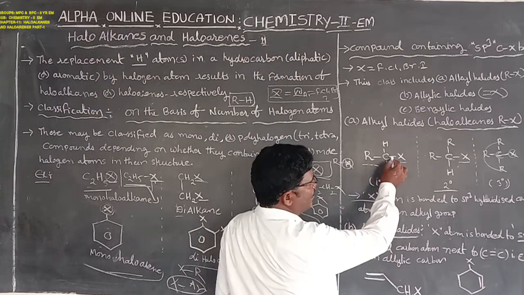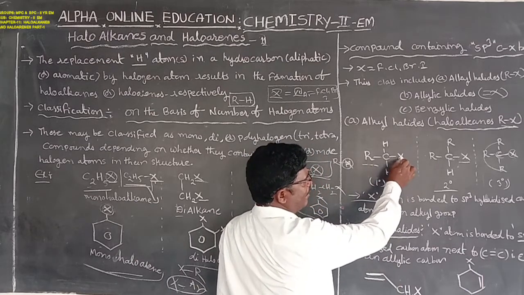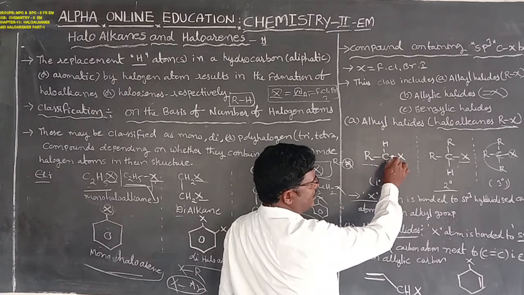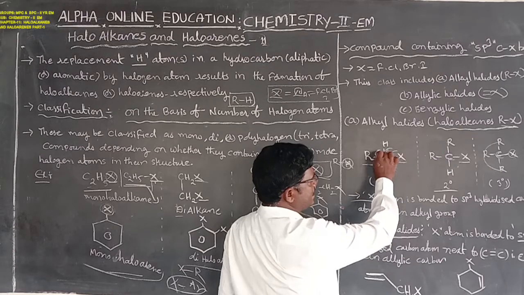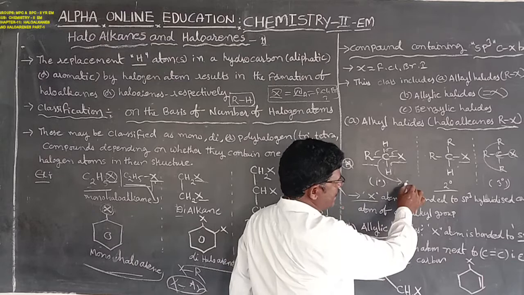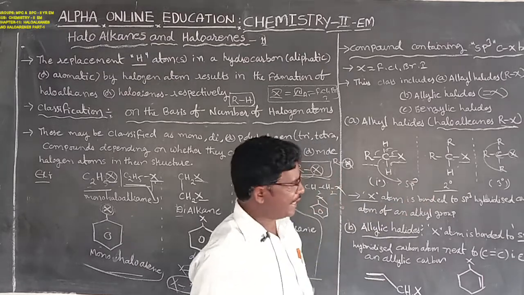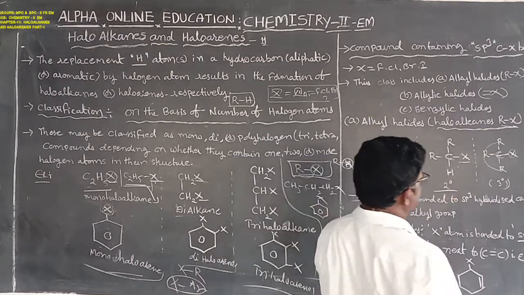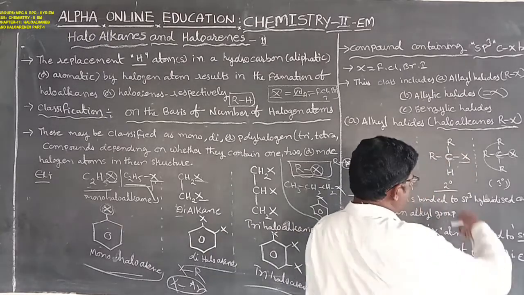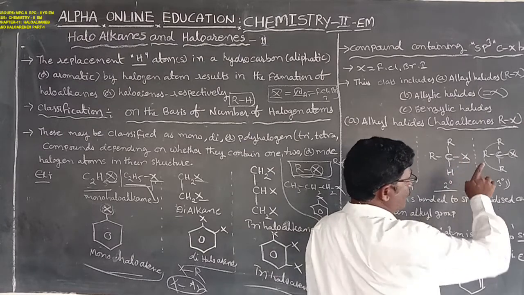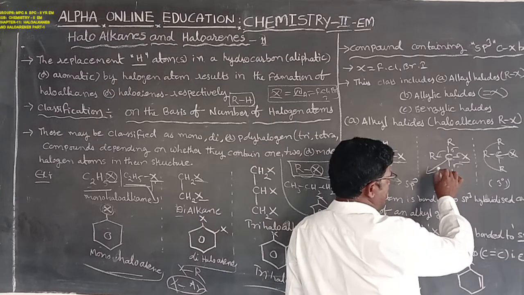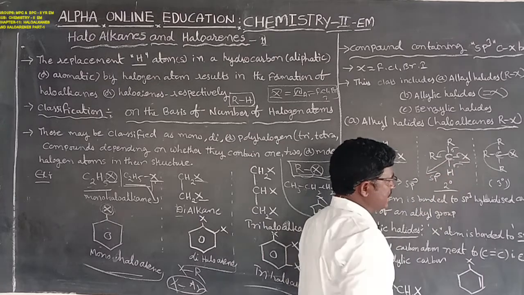Due to the presence of the halogen atom bonding with the center carbon atom, which is bonded with only four single bonds, that is also known as sigma bonds, four sigma bonds, the center carbon atom exists in sp3 hybridization. Next, in secondary alkyl halides the center carbon atom is bonded with two alkyl groups, and the center carbon atom is bonded with four sigma bonds, four single bonds, so the center carbon atom undergoes sp3 hybridization.